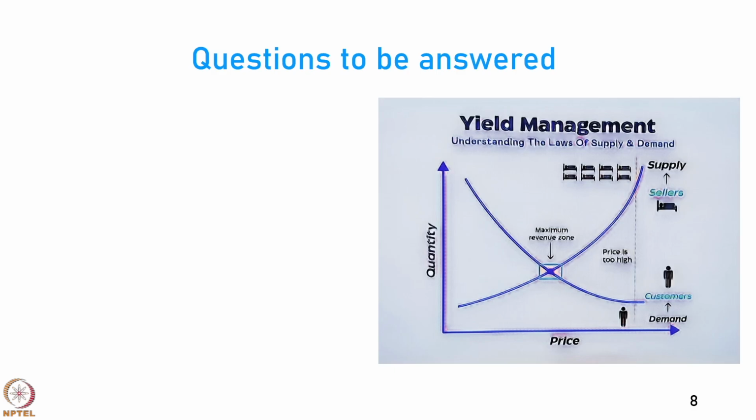Basically, you have to understand the laws of supply and demand, and there is a sweet spot which is the intersection between the supply and the demand. Now, as the price increases, the demand is going to reduce, okay, but the quantity is going to increase. So, there is one intersection point at which you have the best value.